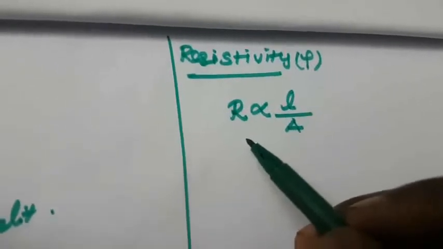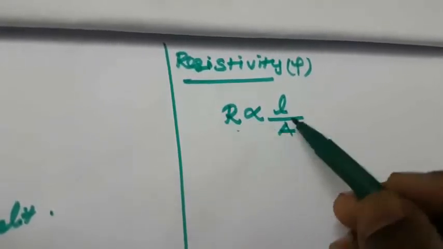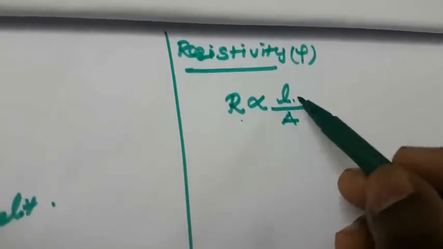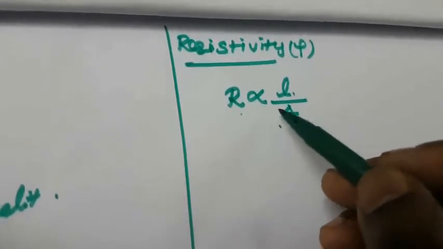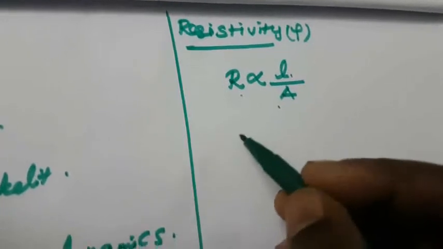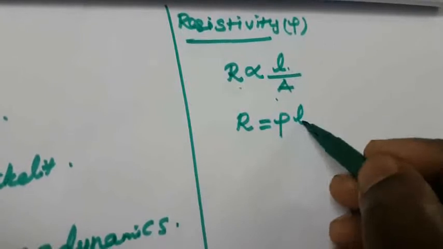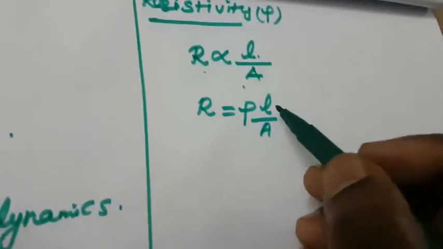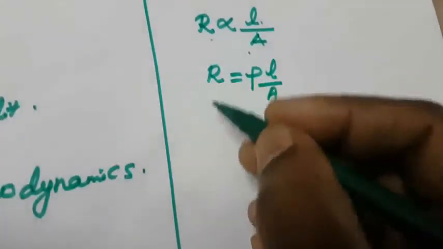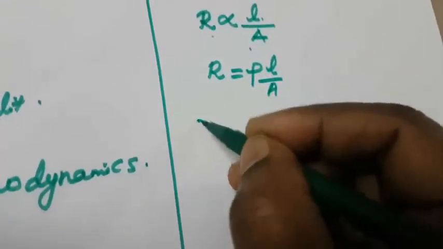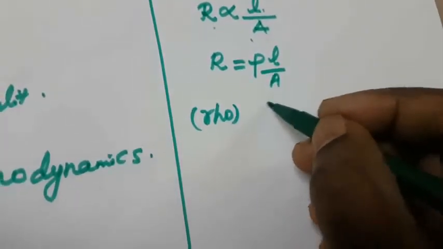For a metallic conductor, as for an electrolytic solution, the resistance R is directly proportional to the length and inversely proportional to the cross-sectional area, so R is proportional to L by A. Introducing a constant, rho, where L is the length and A is the cross-sectional area, rho is called the specific resistance or resistivity.